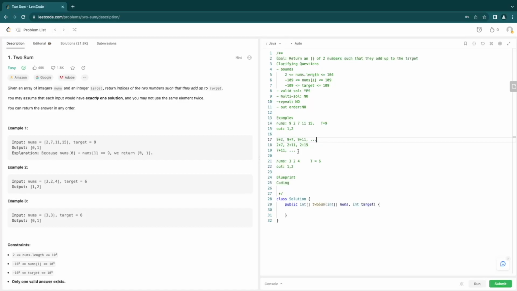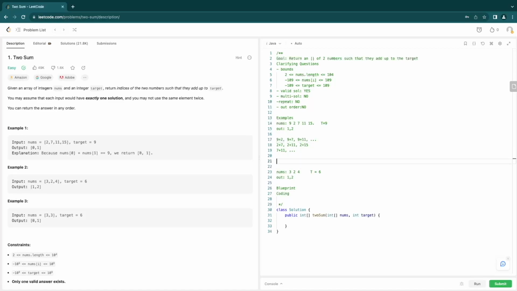So let's go ahead and try to rework the problem a little bit, maybe use some extra space. Remember those good old data structures, such as probably a hash map or maybe a set. Since we know that we need the index in the input, it seems like a hash map is going to be our best bet. So now let's go ahead and rework this problem using a map.